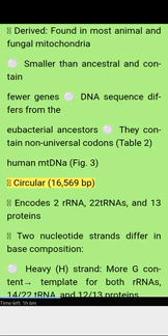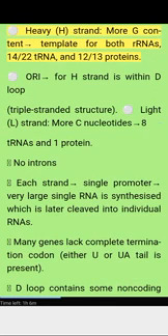Circular, 16,569 BP. Encodes 2 rRNA, 22 tRNA, and 13 proteins. The 2 nucleotide strands differ in base composition. The heavy H strand has more G content. It is the template for both rRNAs, 14 of 22 tRNAs and 12 of 13 proteins.